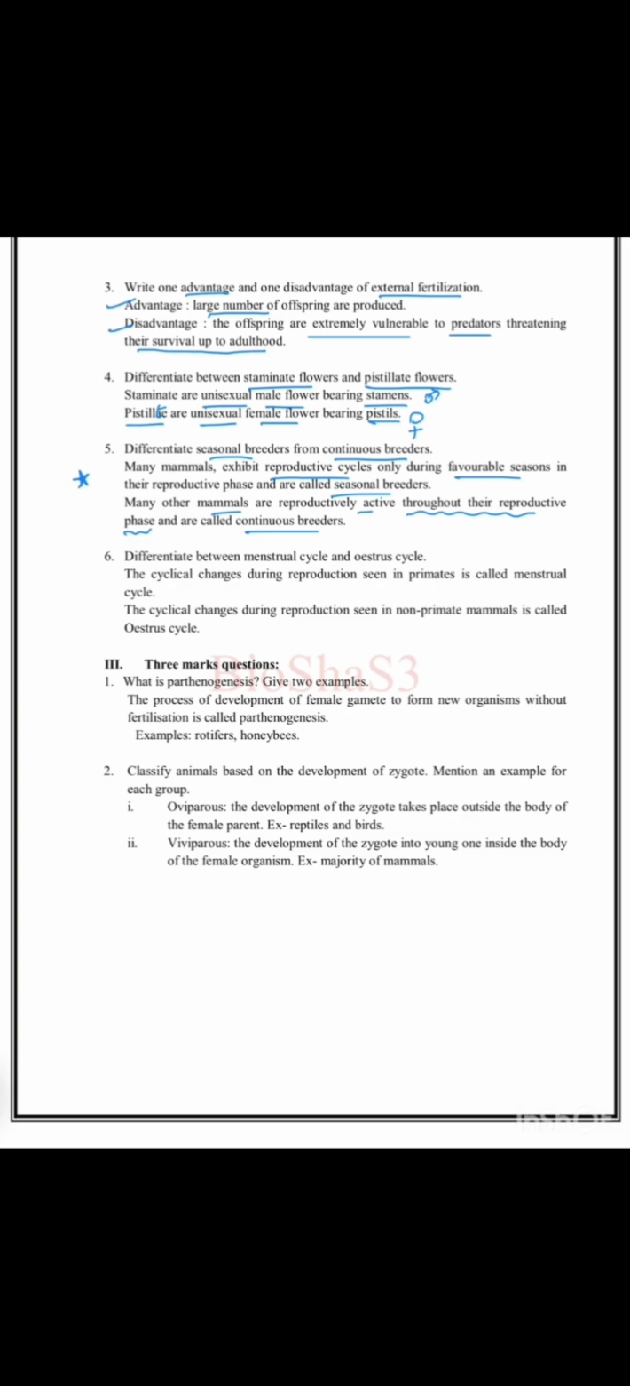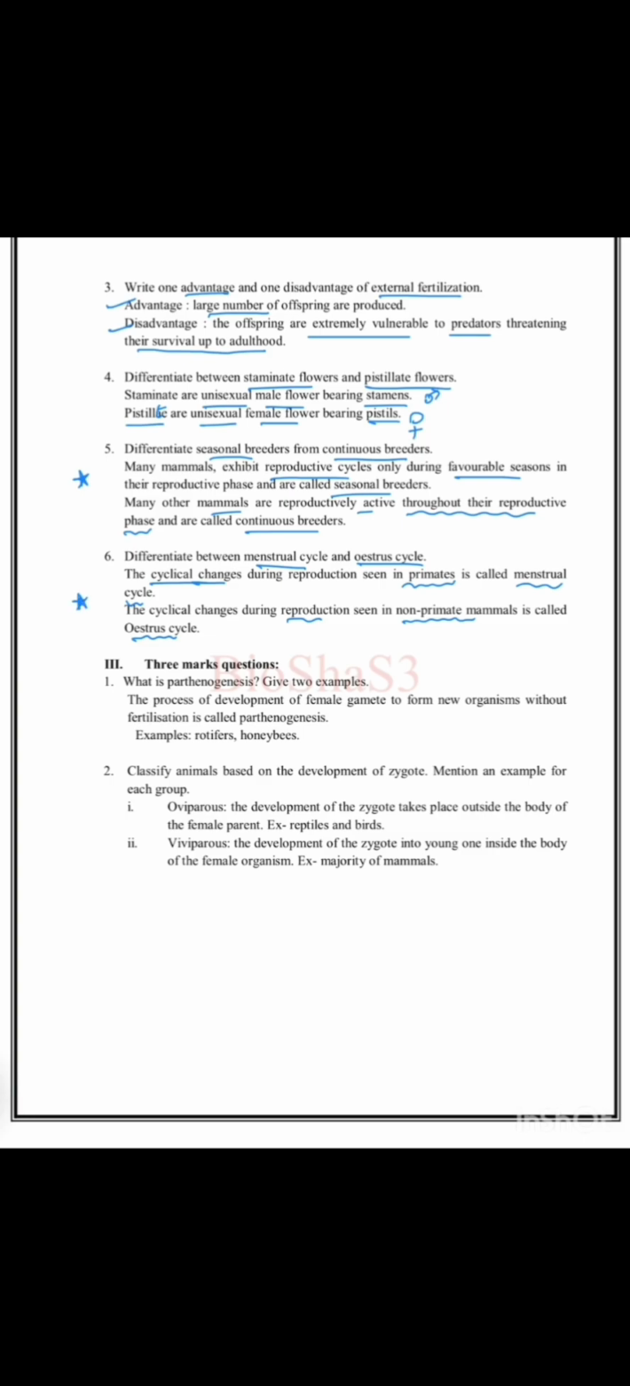Then differentiate between menstrual cycle and oestrus cycle. The cyclical changes during reproduction seen in case of primates, you call it a menstrual cycle. The cyclical changes during reproduction seen in case of non-primate mammals is called the oestrus cycle. So this is also one important question.